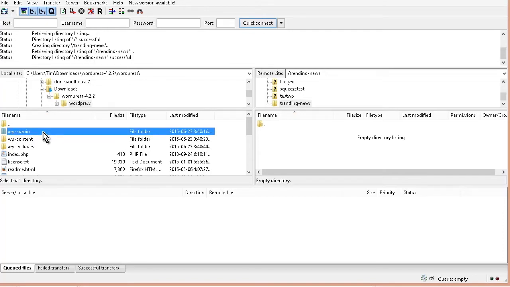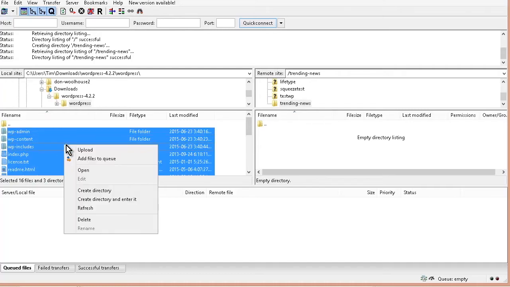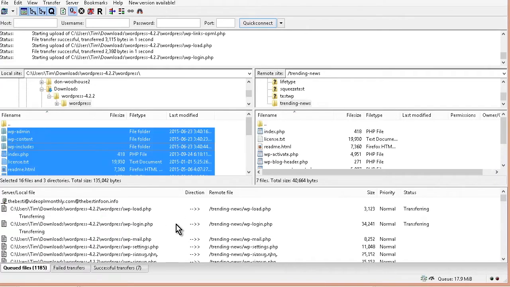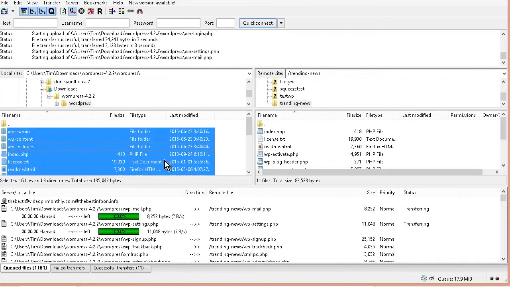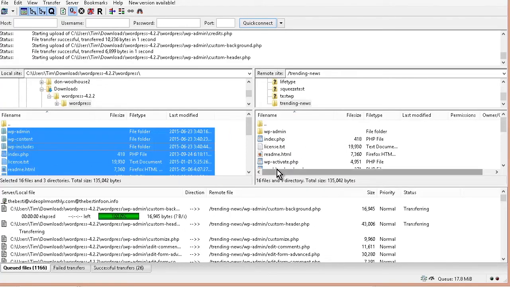So I click on one and then press Control A, and that does a select all. And then if I right click and upload, now this will upload WordPress into its separate folders just like we see over here automatically. So we don't have to worry about that. We just need to let that finish.